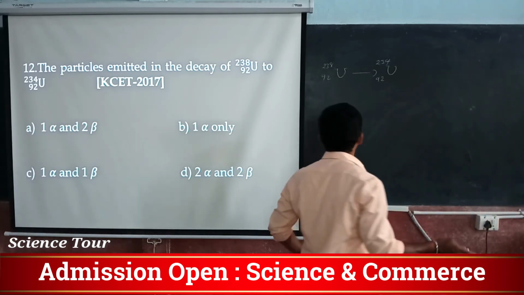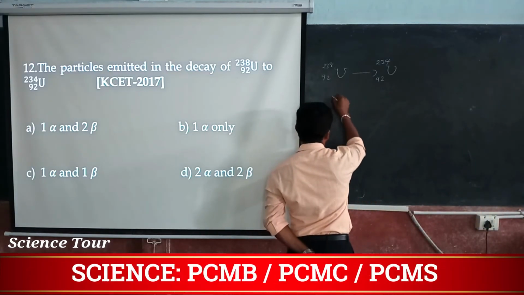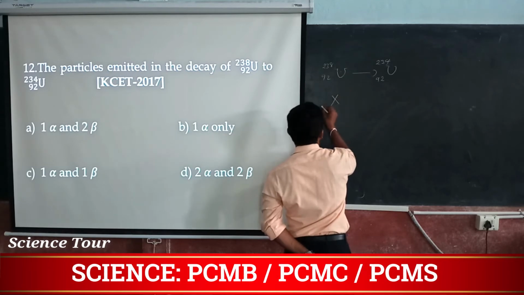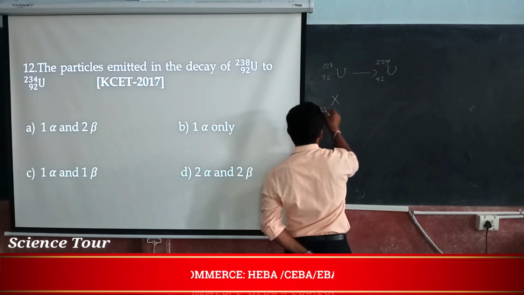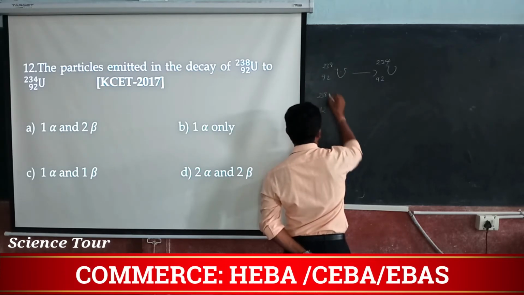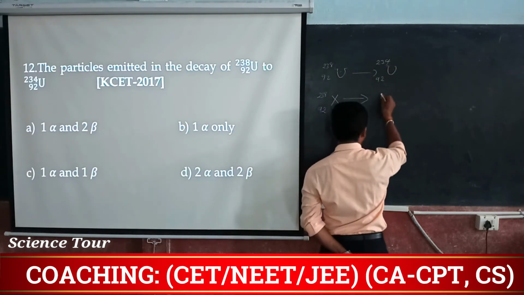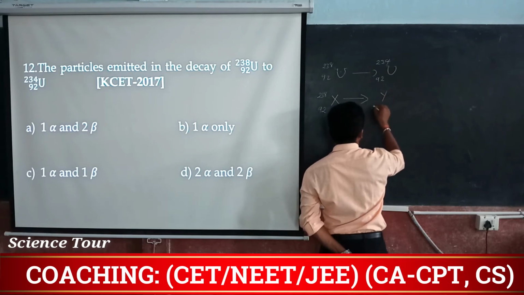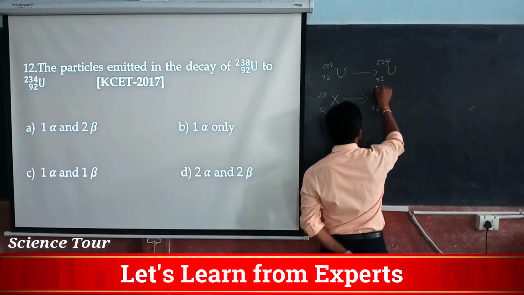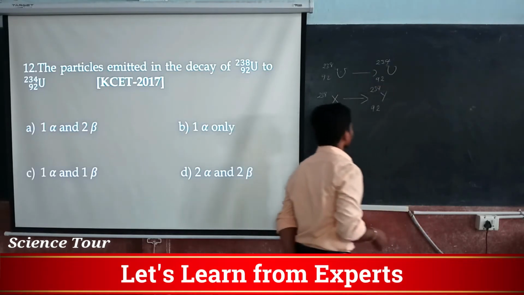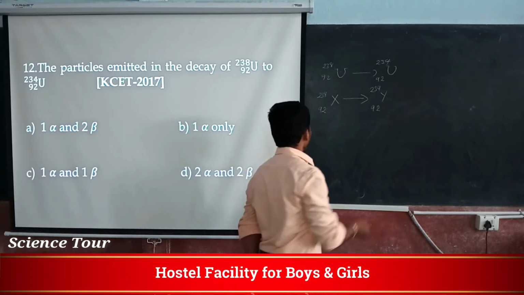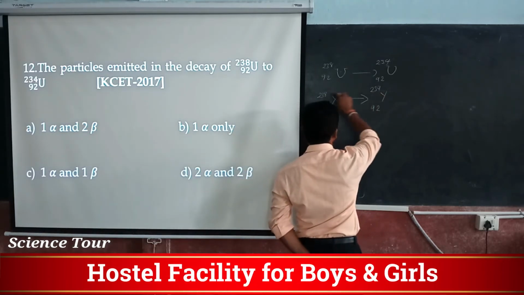Say for example x, which is 92 and 238. Now it is going to become this, isn't it? That is y, which is 92 and 234. So, mass is reduced by 4, no?